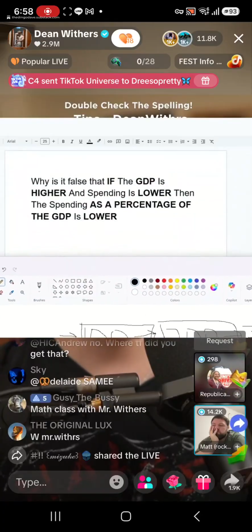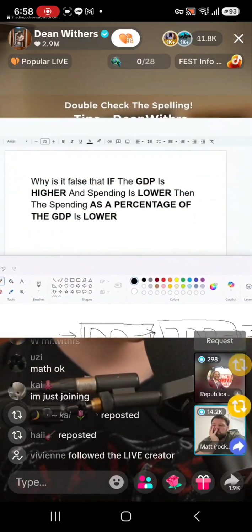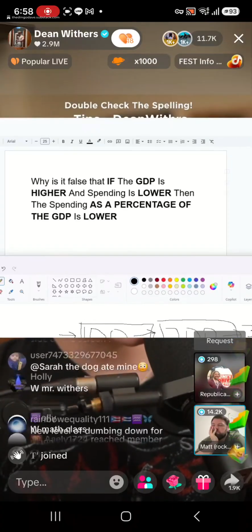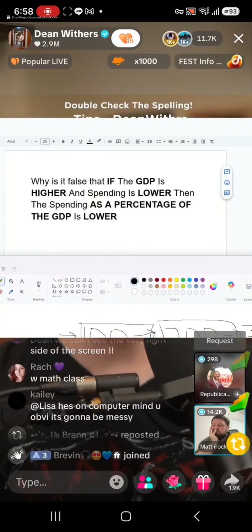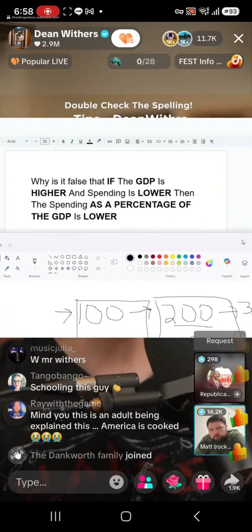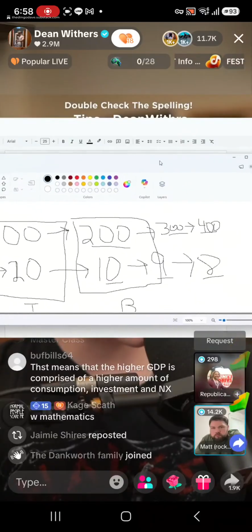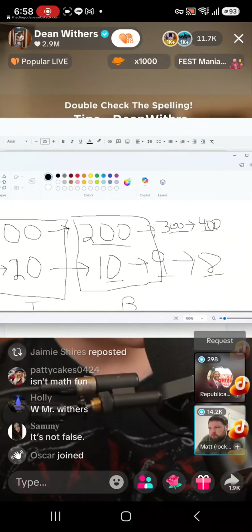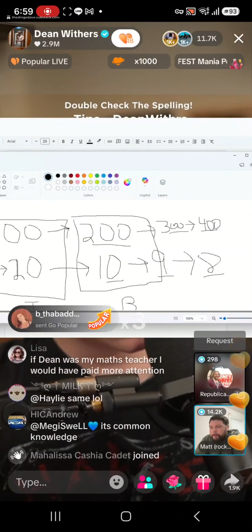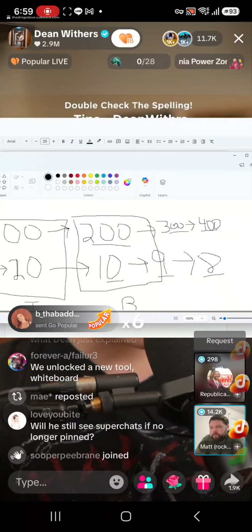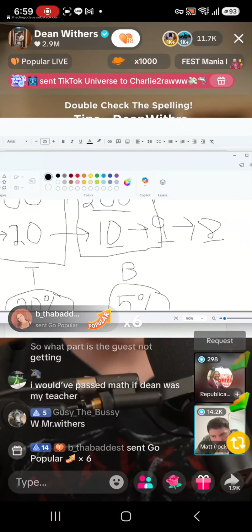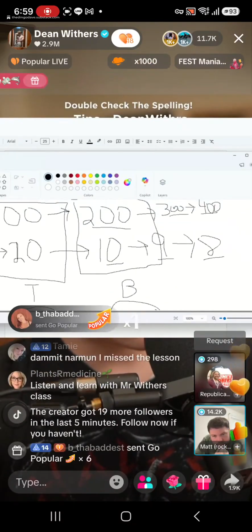So back to the question: why is it false that if the GDP is higher and spending is lower, then the spending as a percentage of the GDP is lower? Sir, do you now understand that that can't be false? Because to say that that's false would be to say that if the GDP got larger and larger, and spending got smaller and smaller, that somehow the smaller spending could be a larger percentage of the growing number.